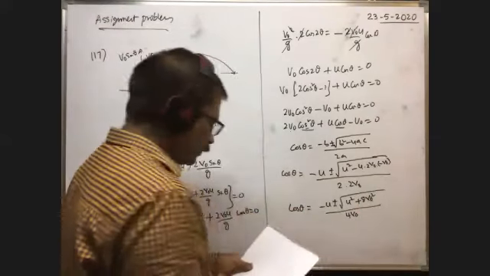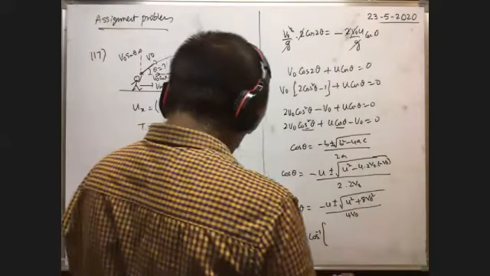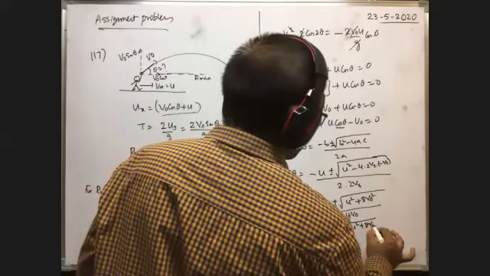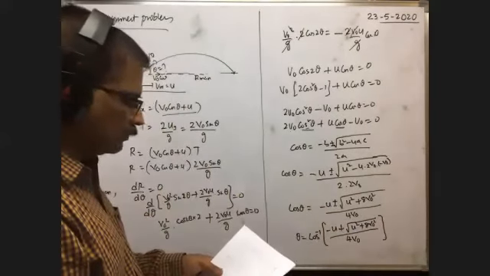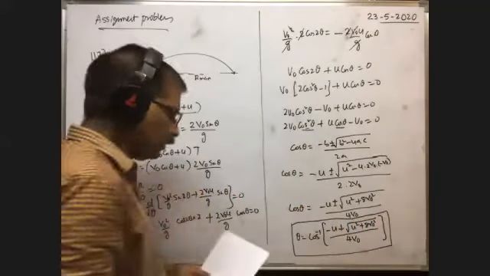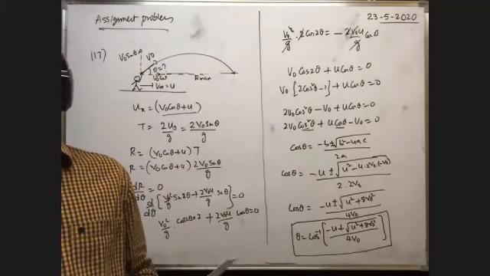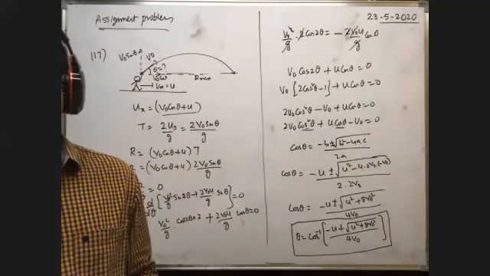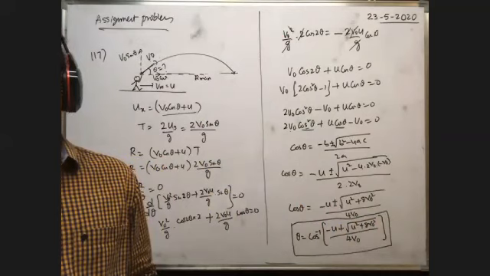Therefore, cos theta is equal to that. So theta is equal to cos inverse of (minus u plus square root of u square plus 8 v naught square) whole by that. So this is the answer. No doubt. Yeah, Kaushal, positive you have to take. No, Varshit Reddy, with the differentiation only we can do the problem as easily as possible.